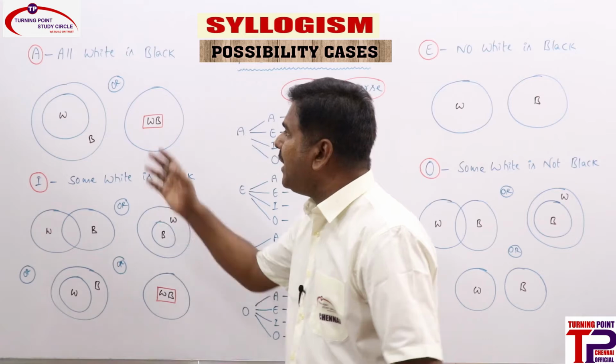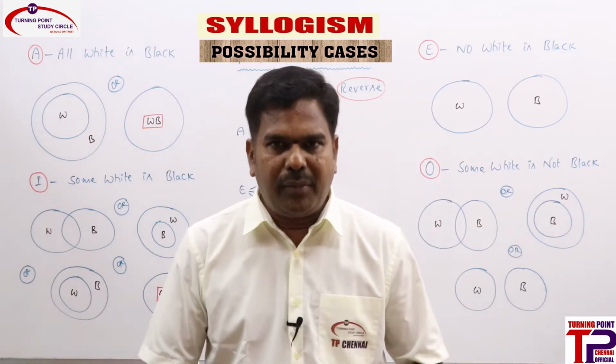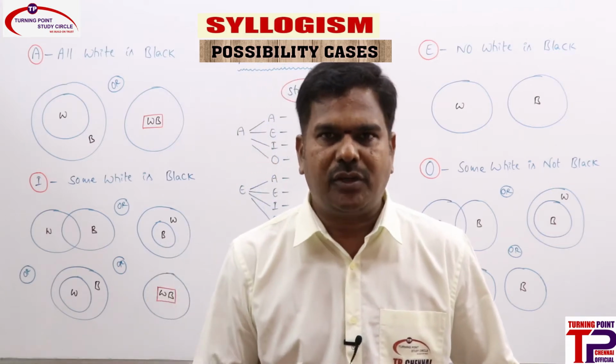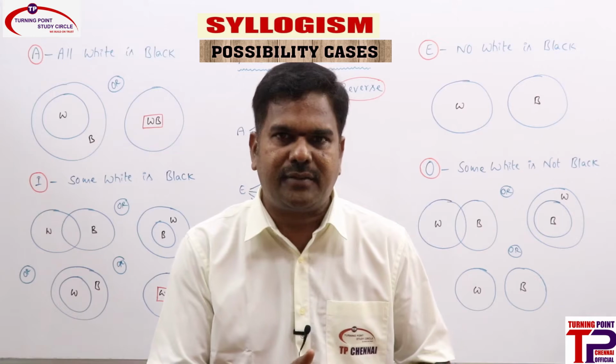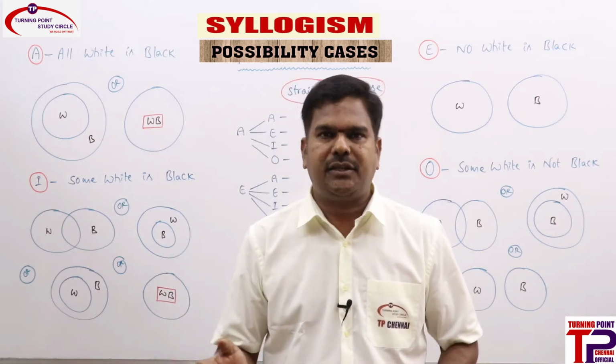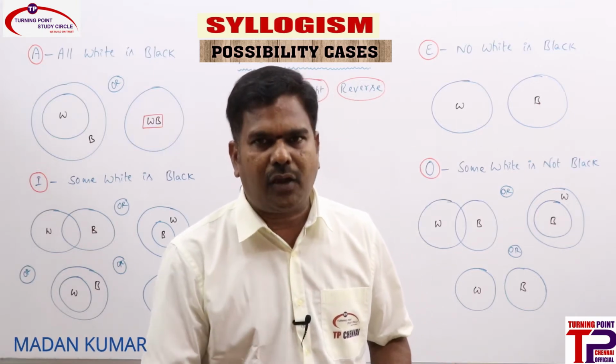Now, immediate inferences, you do remember, right? What are the immediate inferences? They are again bifurcated into two: implications and conversions. Implications mean the same subject and same predicate must be there, and conversions mean subject and predicate interchange. What implications do we have? When everything is there, something is there is always true.